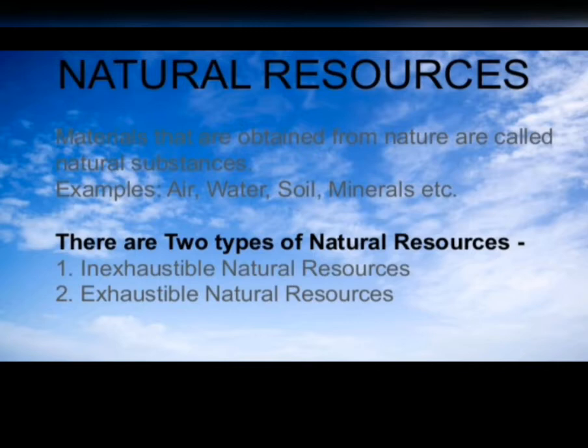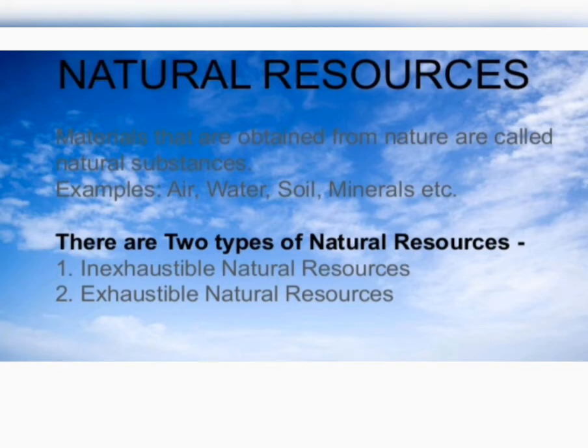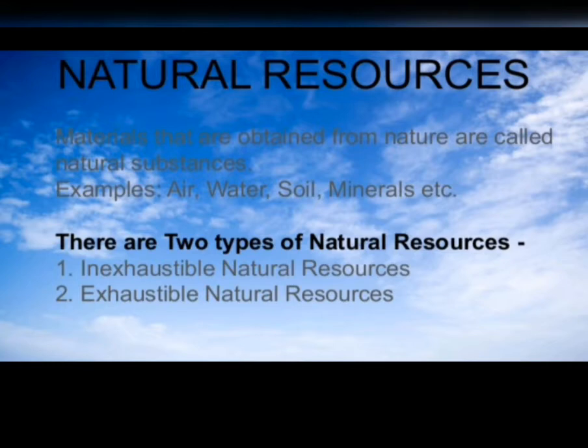Say, for instance, air, water, soil, sunlight, coal, petroleum, minerals, these are all obtained from nature, so they are called natural resources. On the other hand, plastics, synthetic fibers, drugs, explosives are all man-made materials. Anything in the environment which can be used, which satisfies our needs, is called a resource, right? And resources can be natural or man-made.